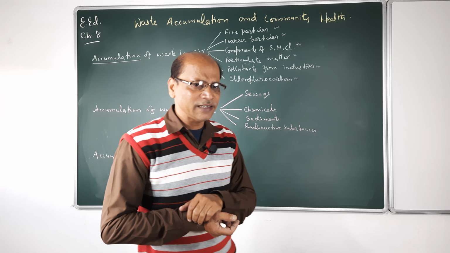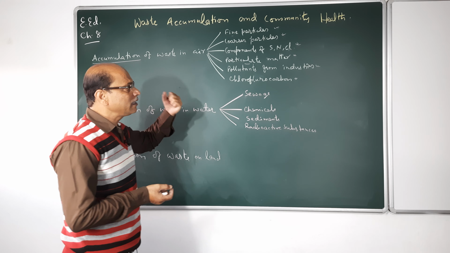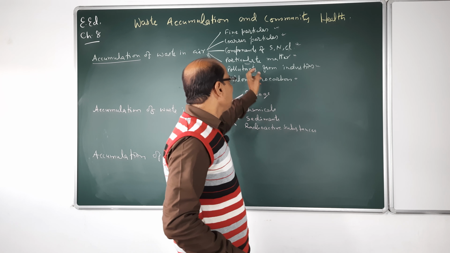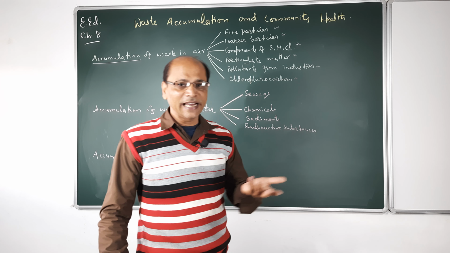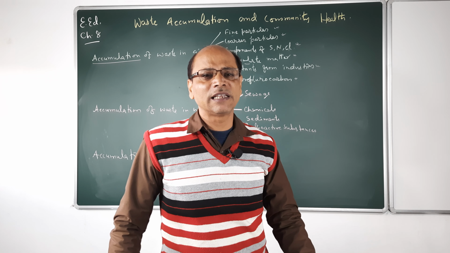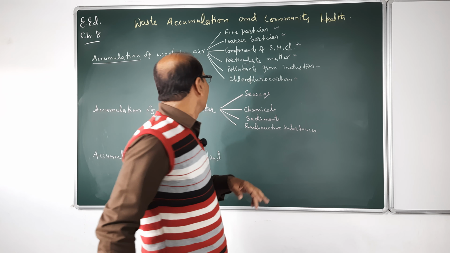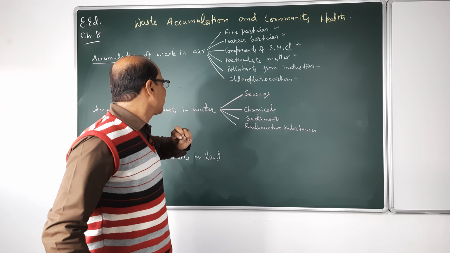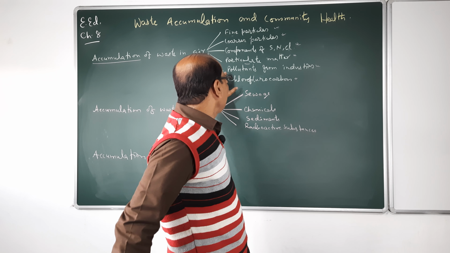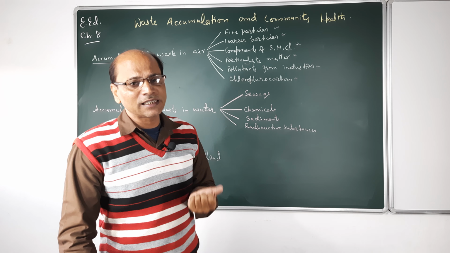So this processing hampers the environment by emitting some pollutants in the air. Sometimes they also have some liquid waste, which we will discuss in the next section, waste accumulation in water. So here, pollution of air, pollutants in air come from the industry.